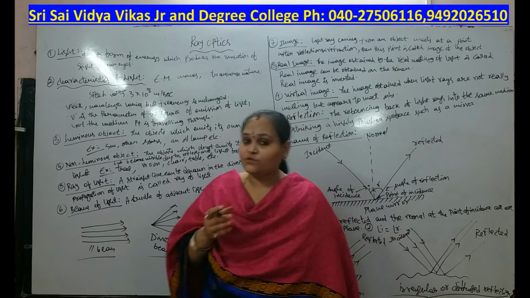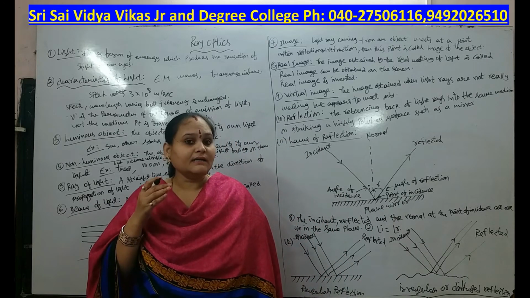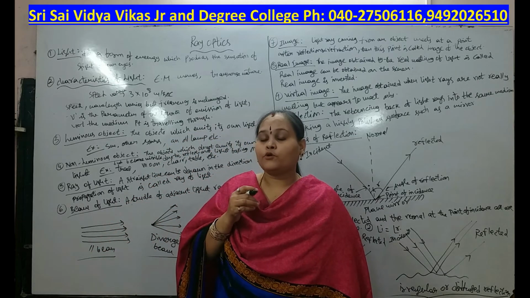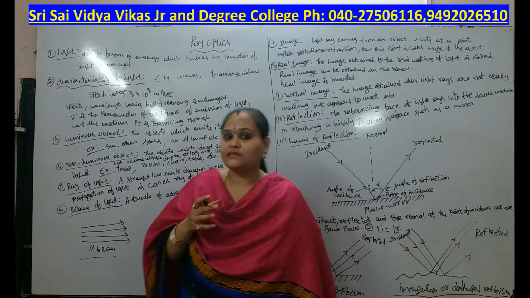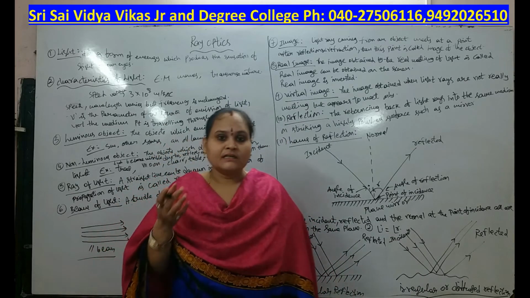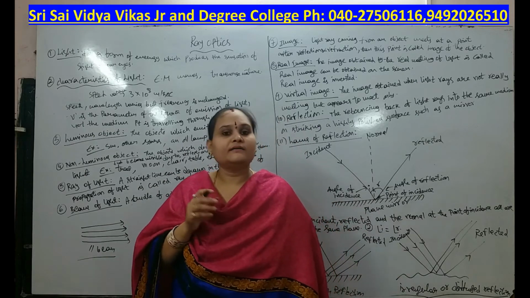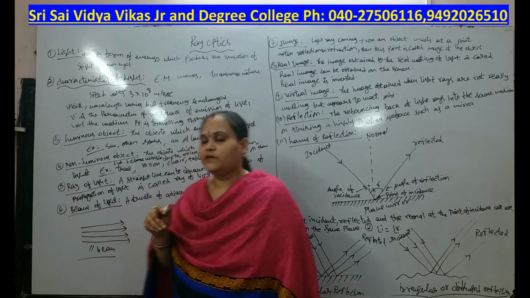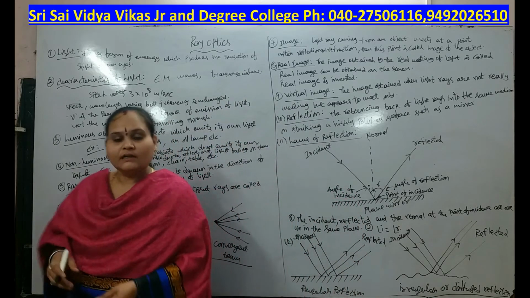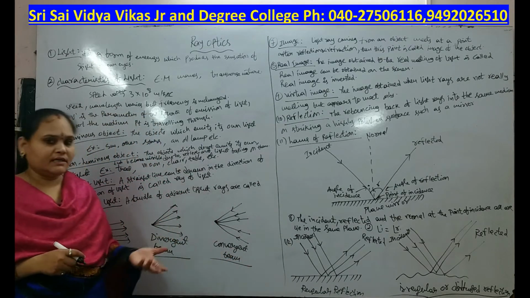What is transverse nature? Transverse nature means the particle direction is perpendicular to the direction of propagation of the wave. So, light is an electromagnetic wave and it is transverse in nature.